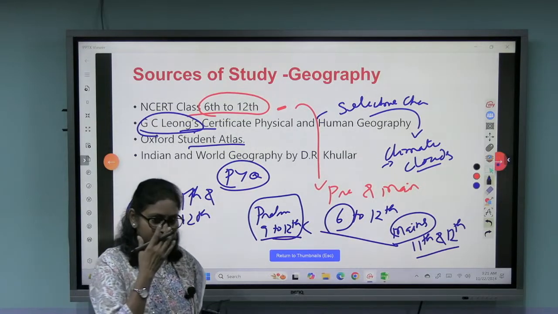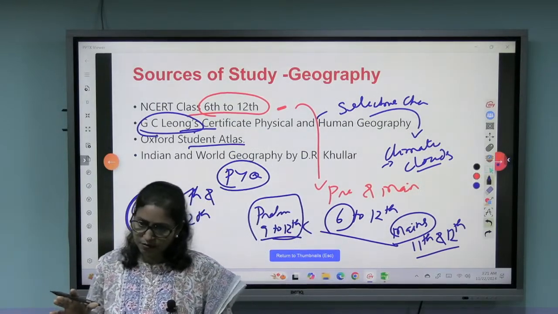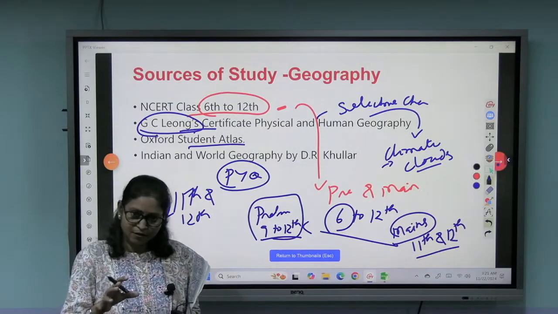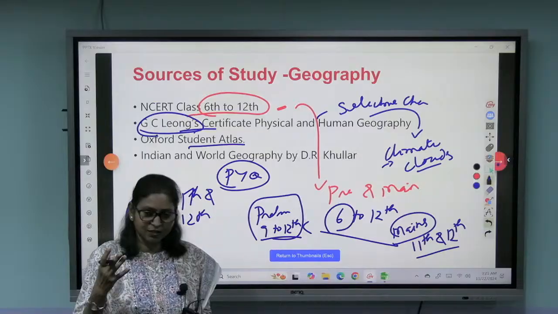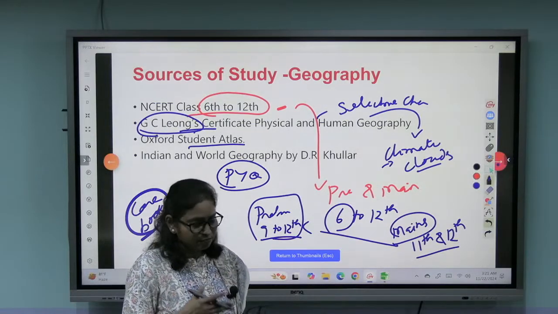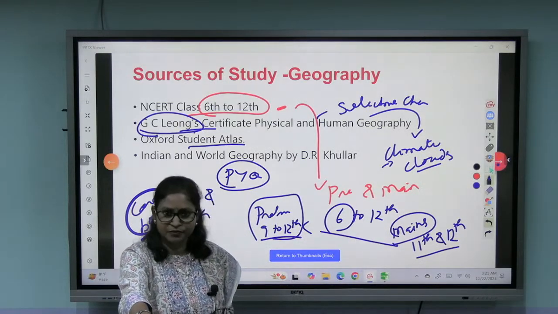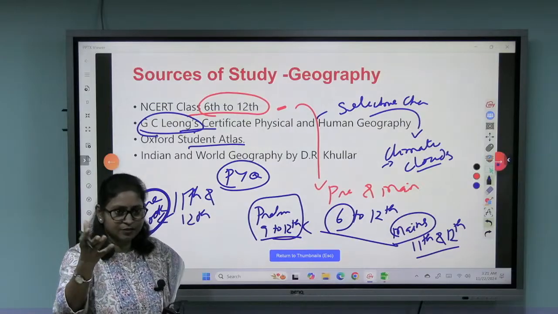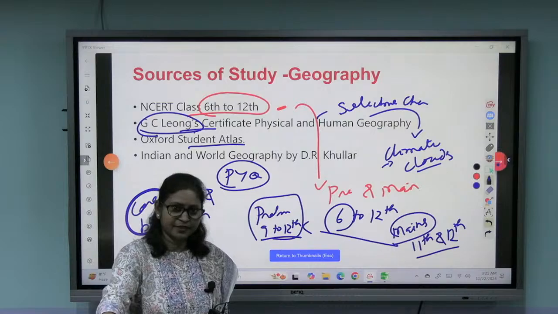I have already given you the example: the Ukraine region, the Black Sea, Caspian, Israel, the West Asia region, Jordan, Lebanon, which are mostly in conflict almost all the time. So UPSC has been asking questions almost every year. If they are asking every year, why not consolidate that area?